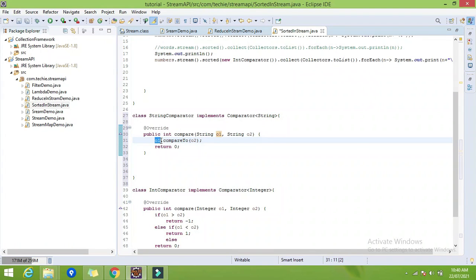So if O1 comes before O2, it will return -1, but in our scenario we want the reverse, meaning whichever string comes after the other, I want that string at the first position. Suppose O1 comes before O2, that time I want O2 to be first and O1 to be the second element of the result. So what I will do, I will simply negate this and return it.